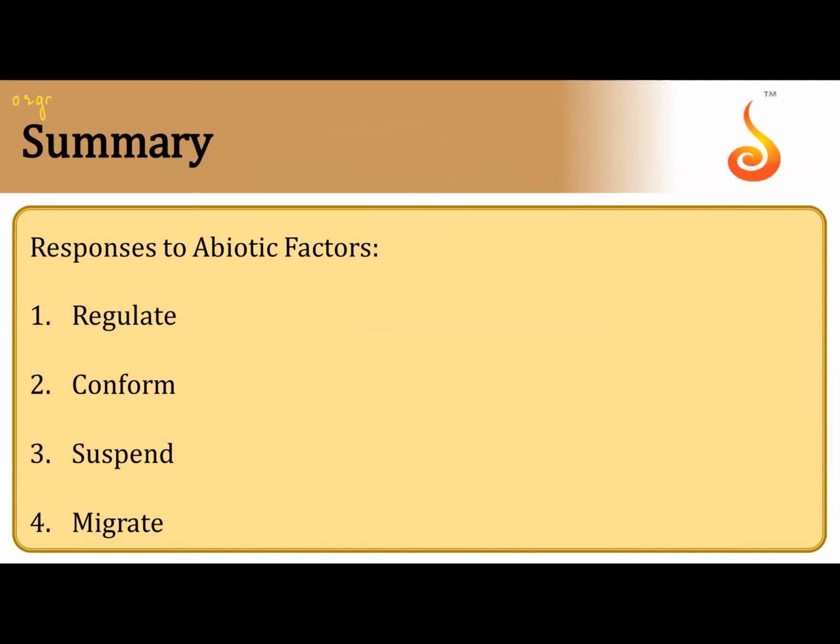Organism, same species inhabiting a definite geographical area is population. Two populations communicating is community. So when do I call a community ecosystem?